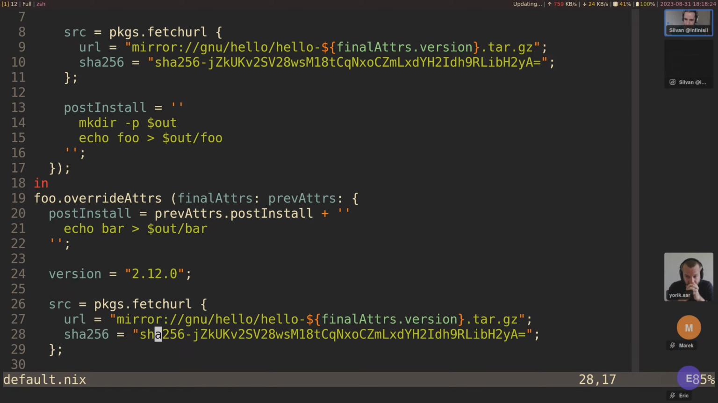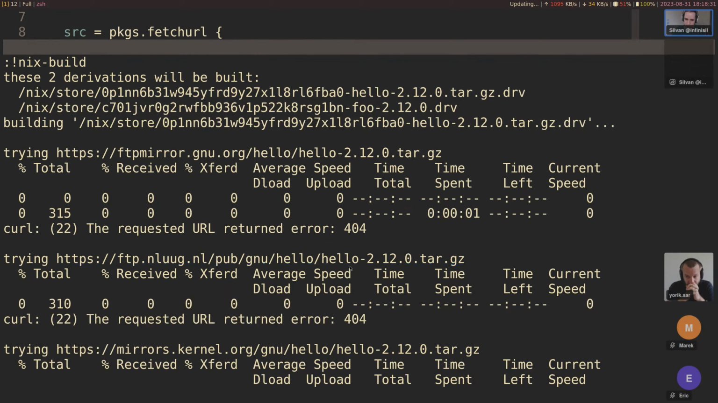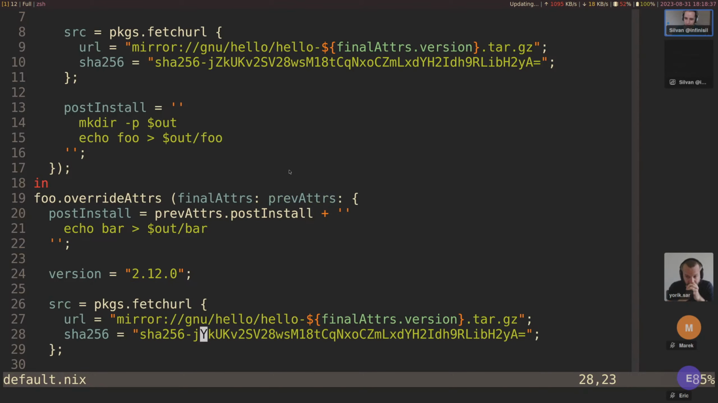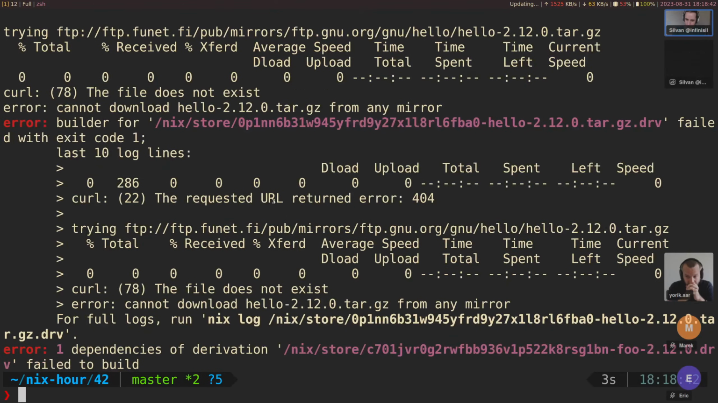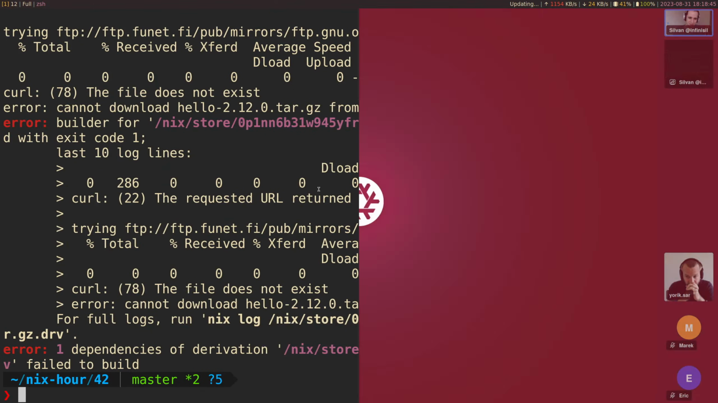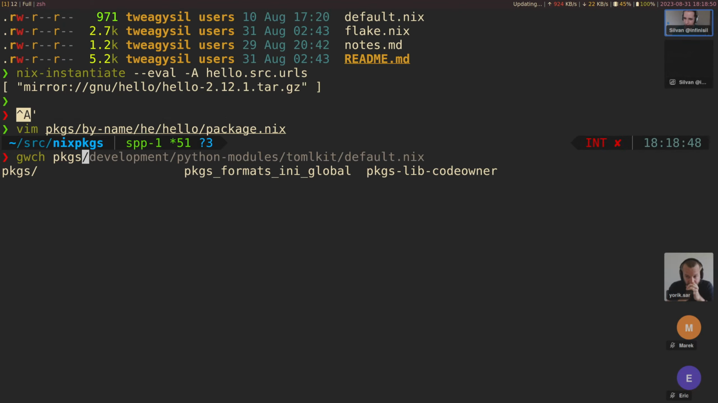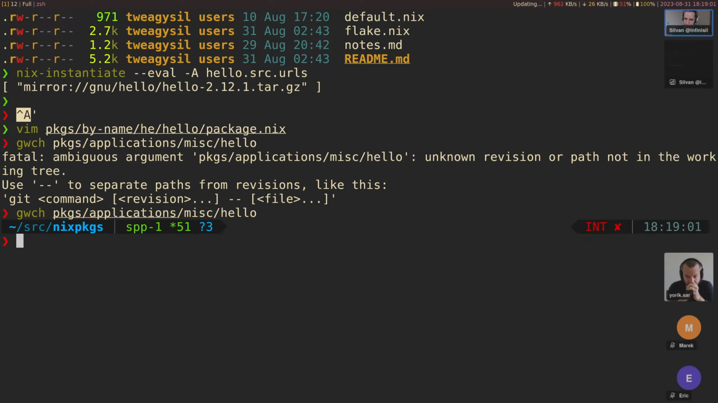And so if we try this, well, let's invalidate the hash as well. Let's make this a y. And yeah, it tries to download hello version 2.12.0, and I think it failed actually. Maybe there isn't such a version, which is a bit odd, but sure. Let's maybe look at this. Packages, applications, misc, hello. Oh, that doesn't exist.